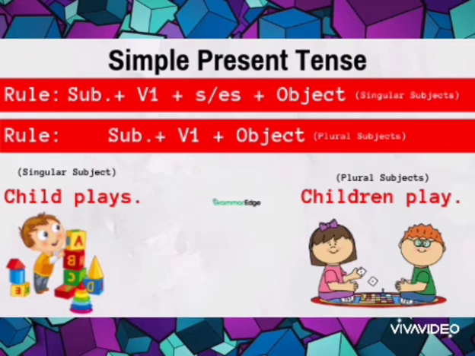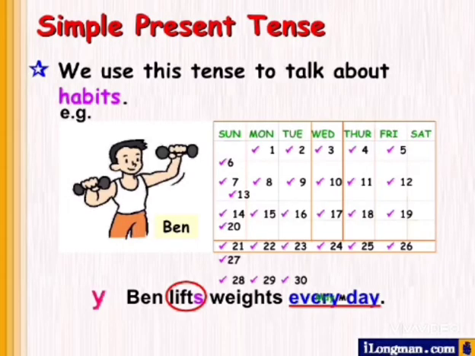As you can see in the example, child plays. Here, child belongs to third person singular number. Third person singular number means he, she, it, or it can be any name. Rule number 2: subject plus V1 plus object. That means if your subject is plural number, you have to give the first form of the verb plus object. Children play. Simple present tense.